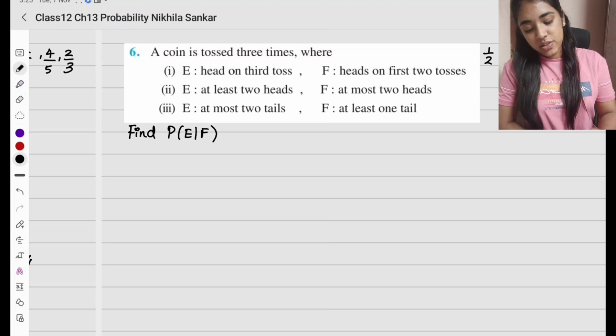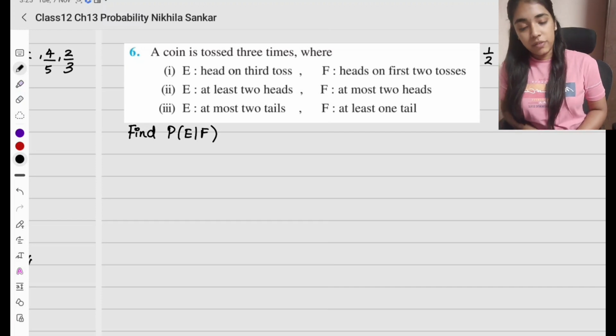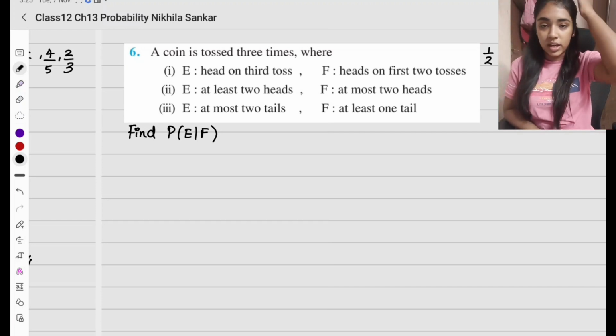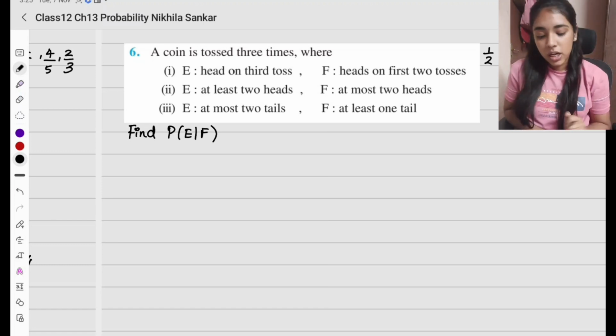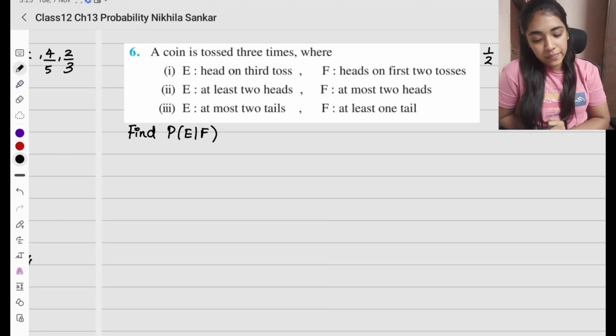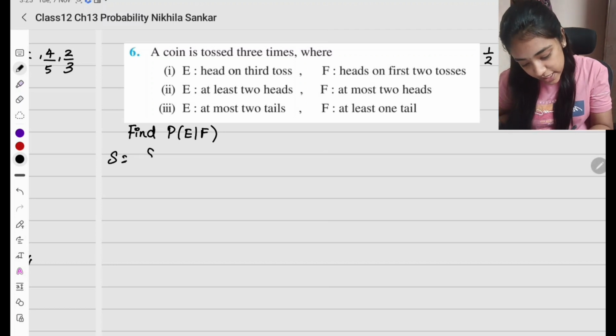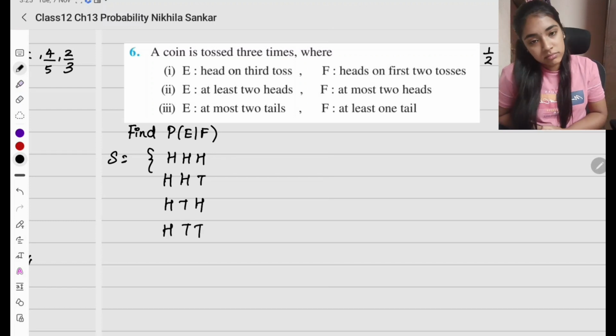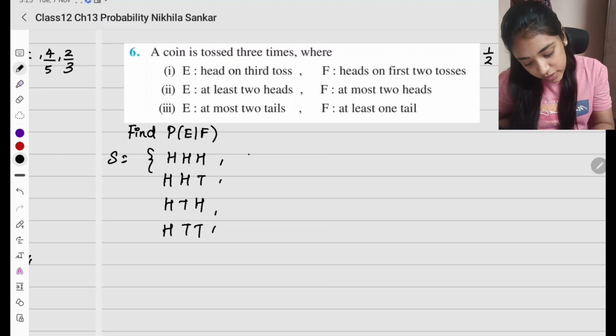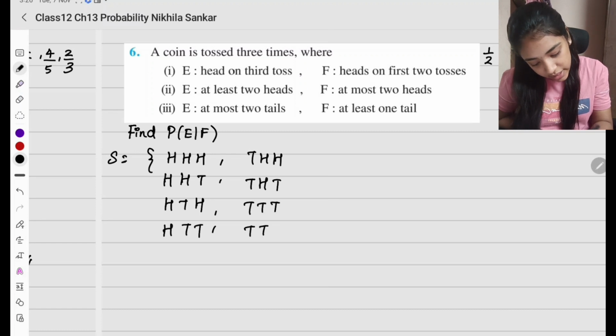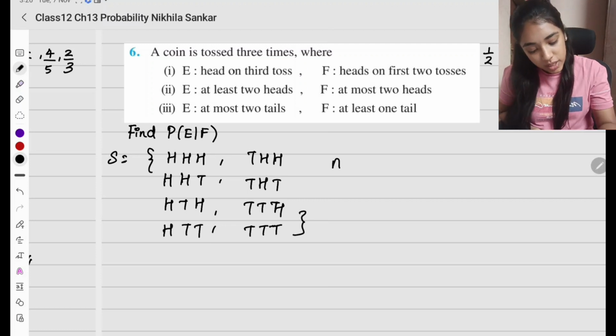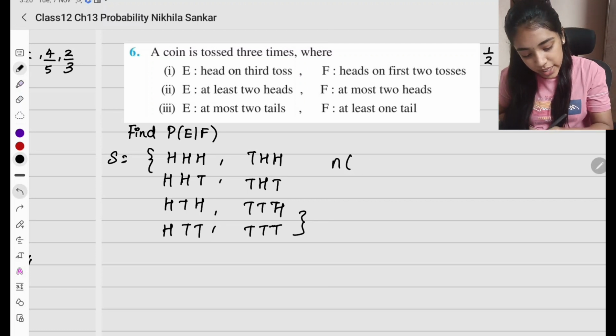Question number 6. From here, you have to find probability of E given F. They are asking us to find conditional probability. So from this, the word problems start. A coin is tossed 3 times. Okay. So first is the sample space. What is the sample space? I can have head, head, head; head, head, tail; head, tail, head; head, tail, tail. In the other case, if the first is tail, I can have THH, THT, TTH, TTT. So this is going to be my sample space. So the number of elements in my sample space is going to be 8.